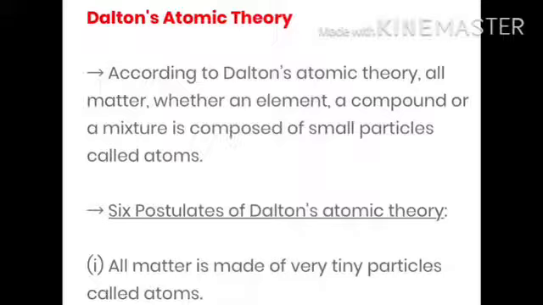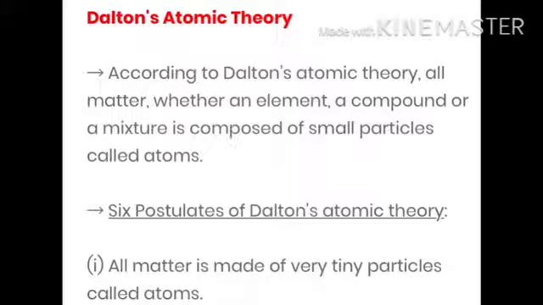This led John Dalton, who started his career as a school teacher in England and rose to be a great scientist, to put forward a theory in 1808 about the nature of matter. The theory is based on the concept of divisibility of matter, which was put forward by ancient philosophers. The theory is based on certain postulates called postulates of Dalton's atomic theory.